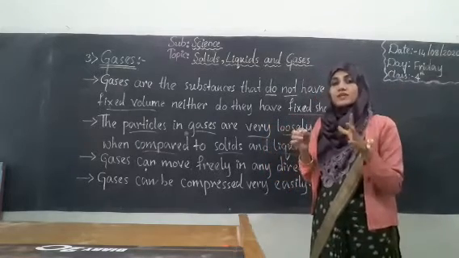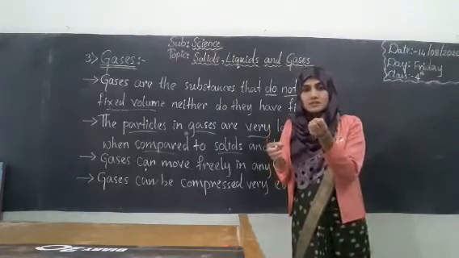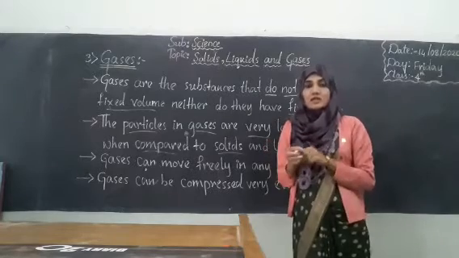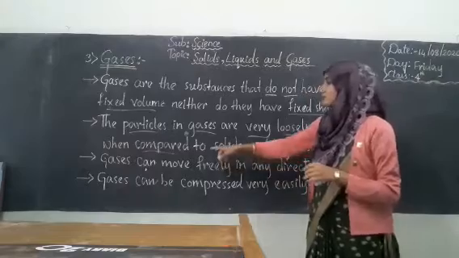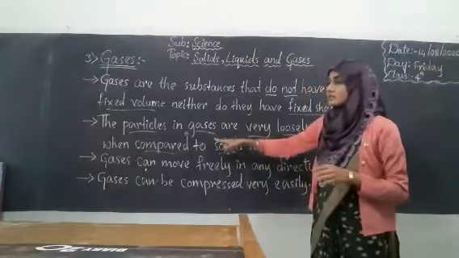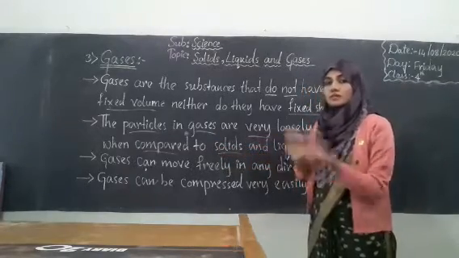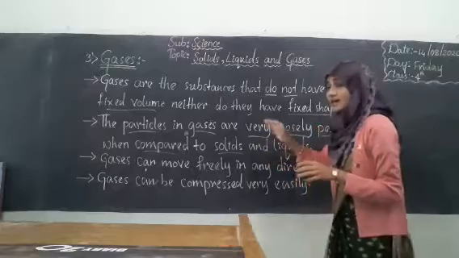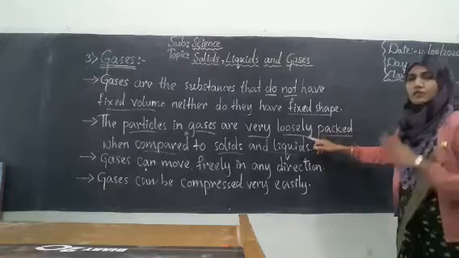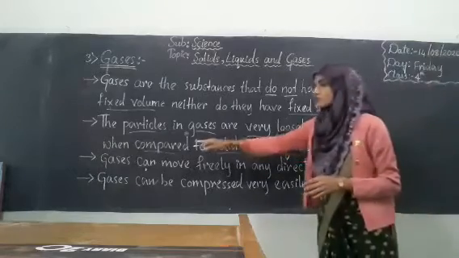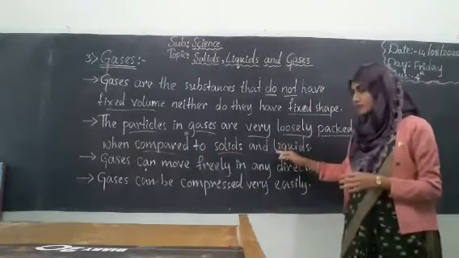Hence we cannot hold the gas, we cannot touch the gas, but we can feel the gas. So the particles in gases are not very closely arranged. They are very loosely packed when compared to solids and liquids.